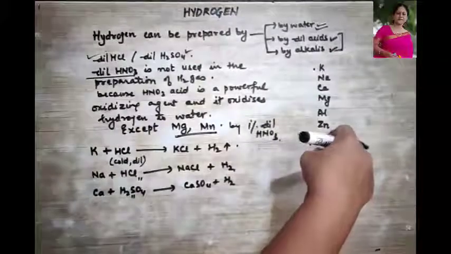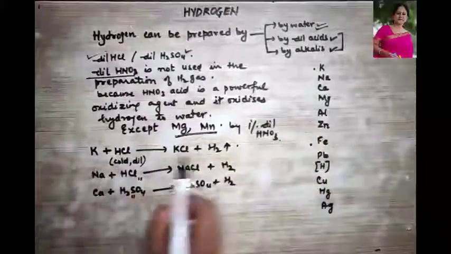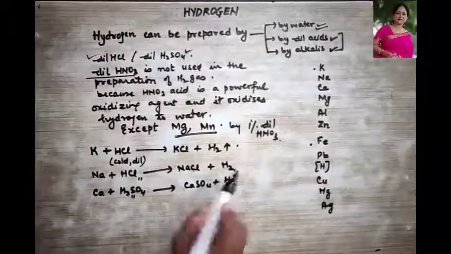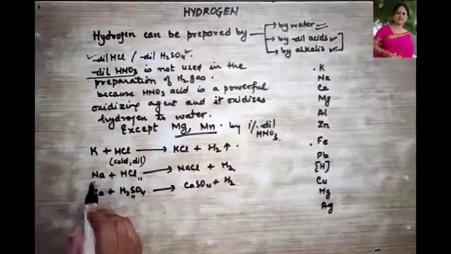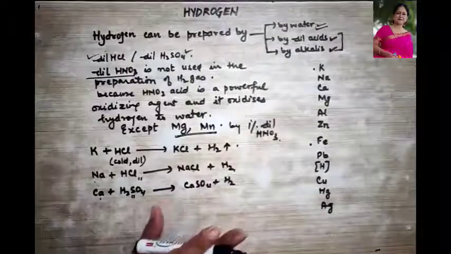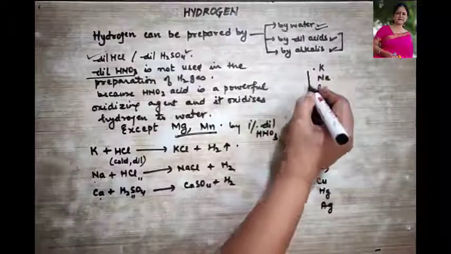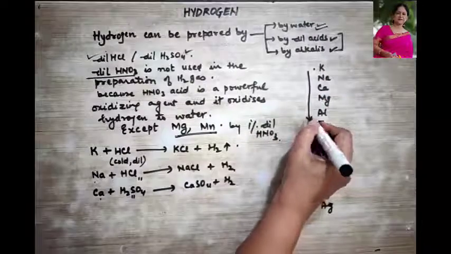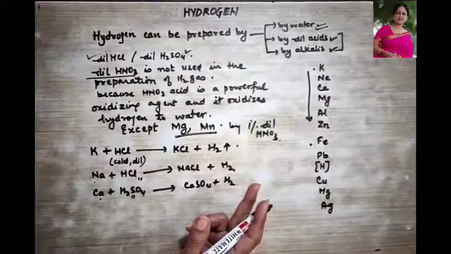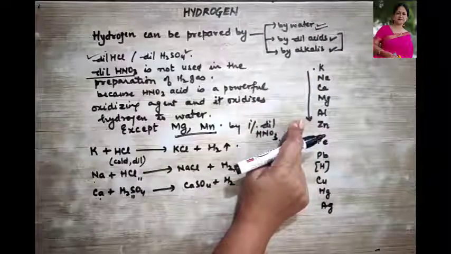From potassium to iron, all the reactions will be exothermic. Clear? Now, potassium is vigorous, violent, explosive. Sodium is vigorous and violent, but not explosive. Calcium is vigorous, but not violent or explosive. So, what are we studying over here? As we are going down the activity series, their reactivity towards the acid is decreasing. Are you getting my point? As we are going down, the reactivity with the acid is decreasing.